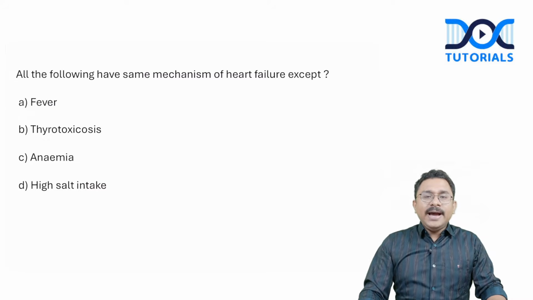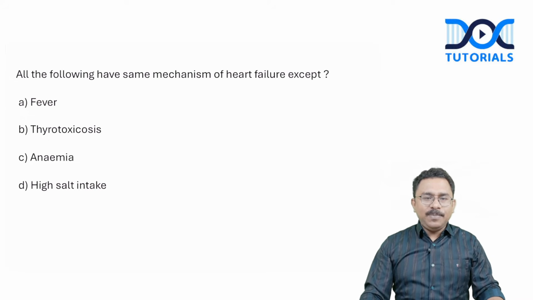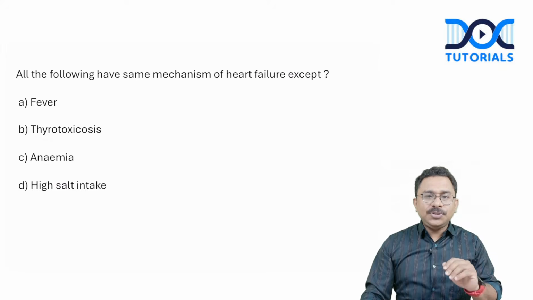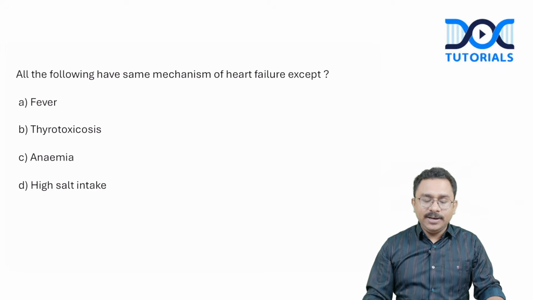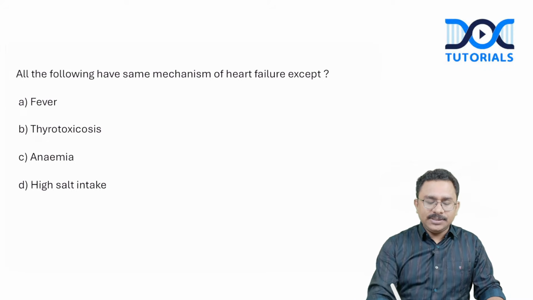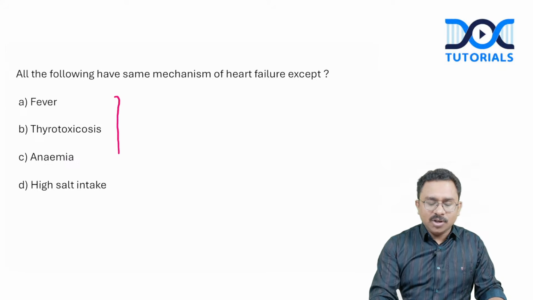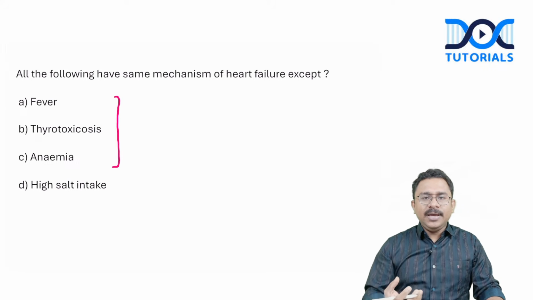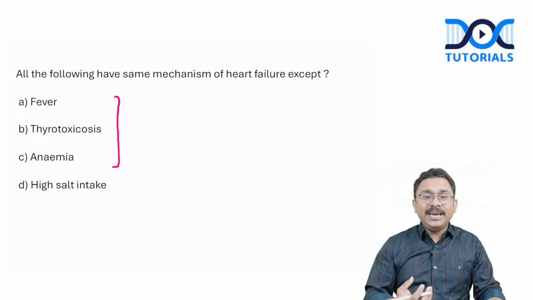All of the following have same mechanisms of developing heart failure except, options are fever, thyrotoxicosis, anemia, and high salt intake. So if you look at the options, the mechanism of heart failure for three of the options are almost the same, which are the first three options. Because fever, thyrotoxicosis, and anemia are examples of high output cardiac failure, and this occurs because of the increased